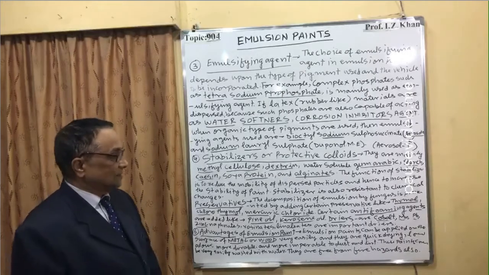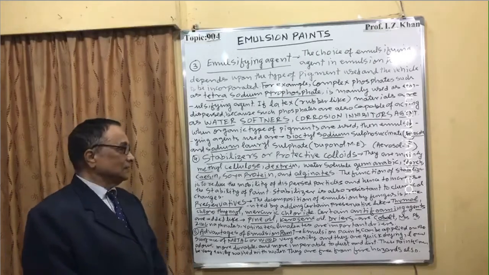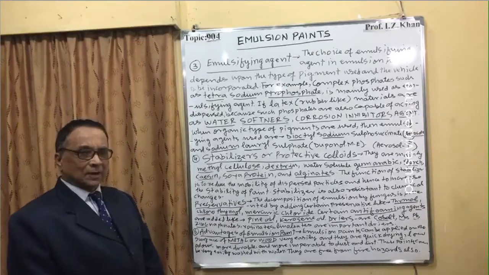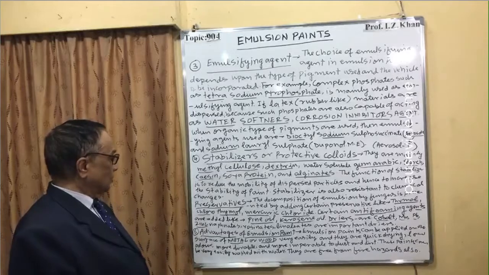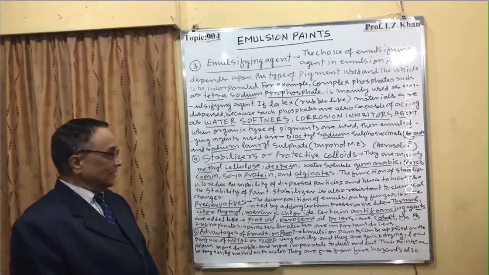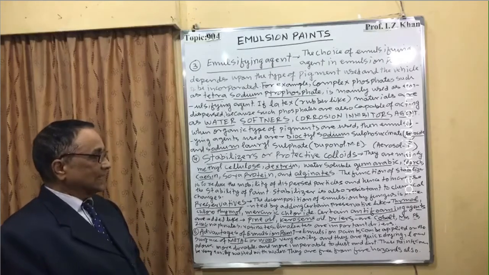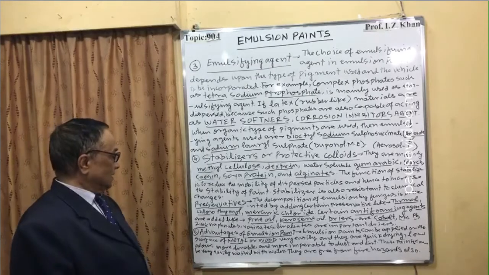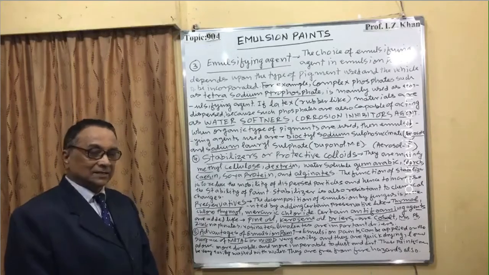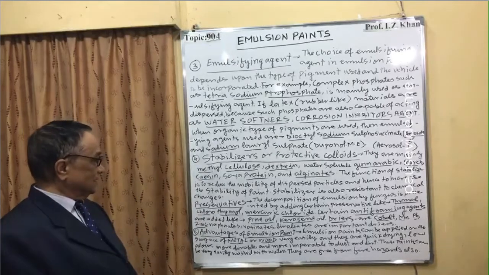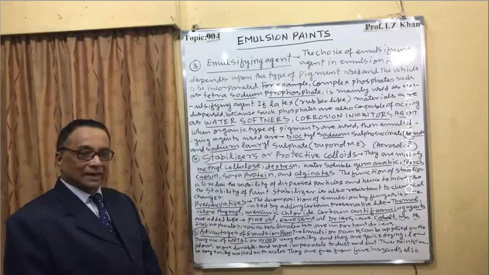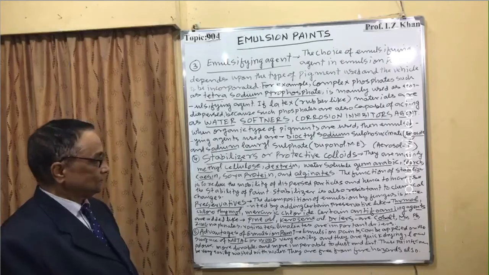The preservatives mainly used in emulsion paints are thymol, a type of terpenyl, chlorothymol, and mercury chloride. Also we have to add some anti-foaming agents, and these are pine oil and kerosene oil.